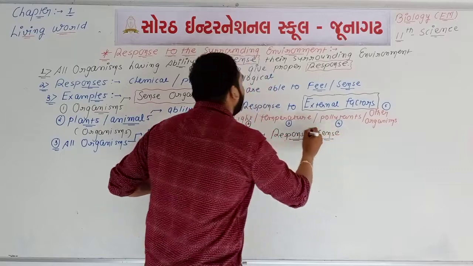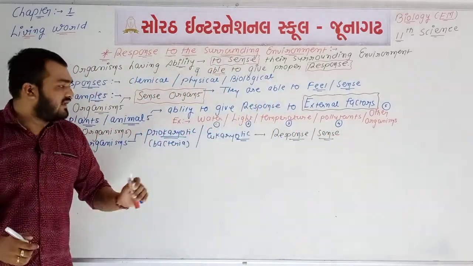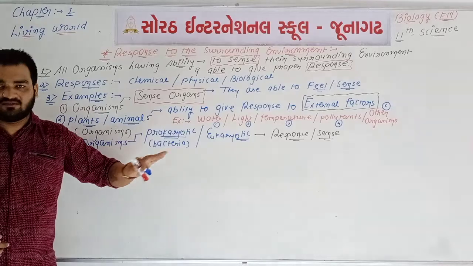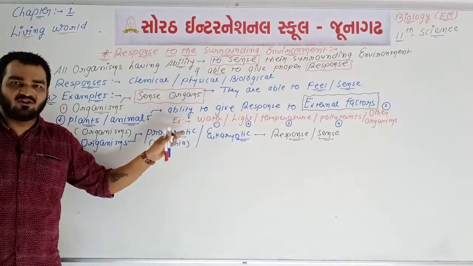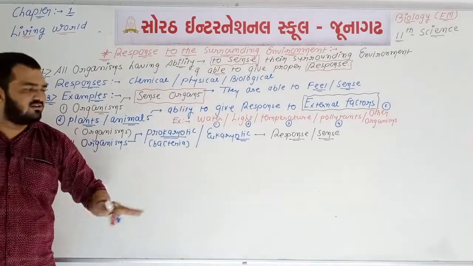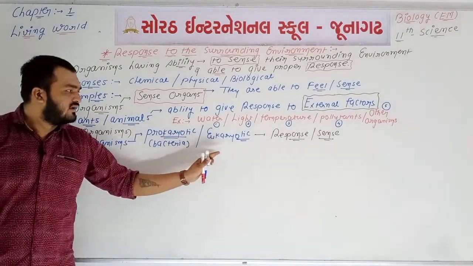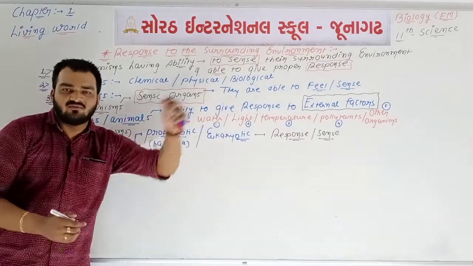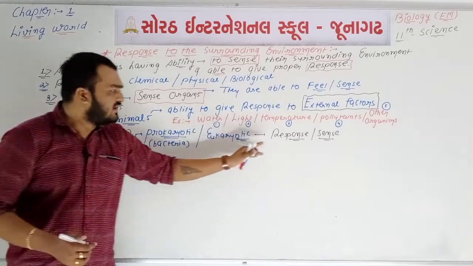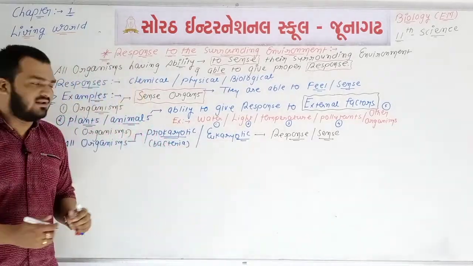So this character or phenomenon is found in all organisms, either prokaryotic or eukaryotic, unicellular or multicellular. So point number 3 is about the responses or the sense which is done by all organisms.